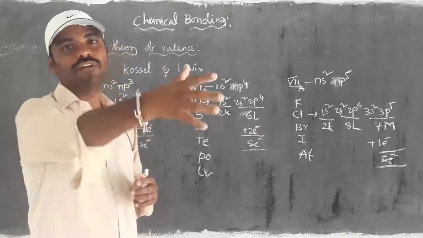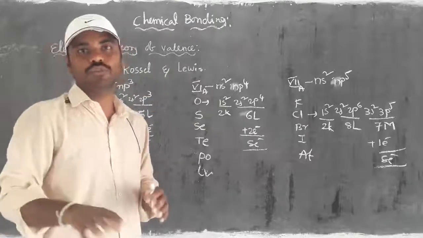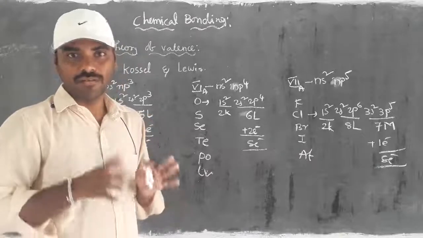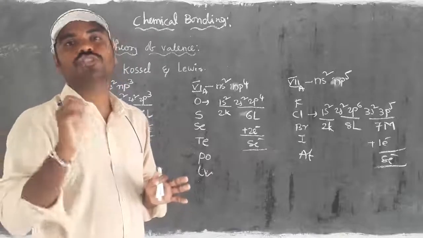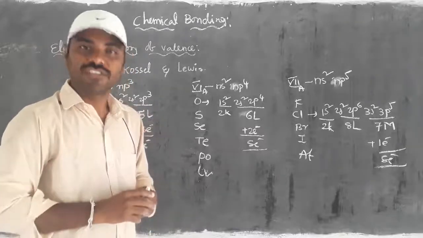It never gains 6 more electrons. For that, it is also able to show noble nature or inert nature, because it shows stability even though it has 2 electrons in its shell.